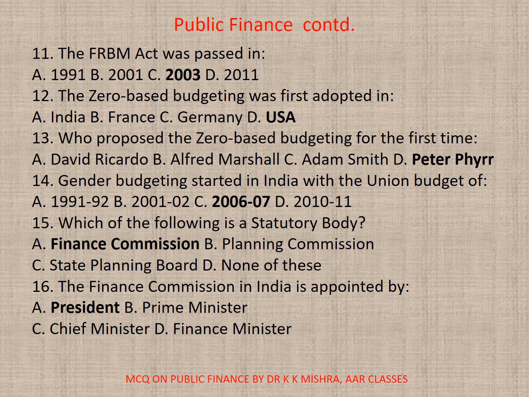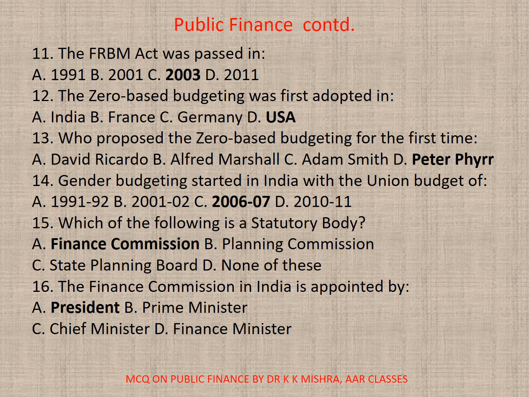11. The FRBM Act was passed in A. 1991, B. 2001, C. 2003, or D. 2011. Correct option is C. 2003. 12. The zero-based budgeting was first adopted in A. India, B. France, C. Germany, or D. USA. Correct option is D.